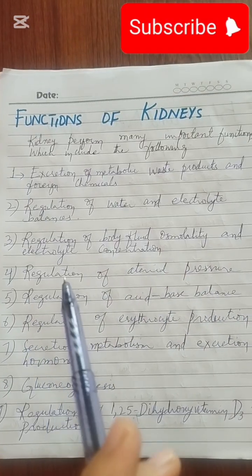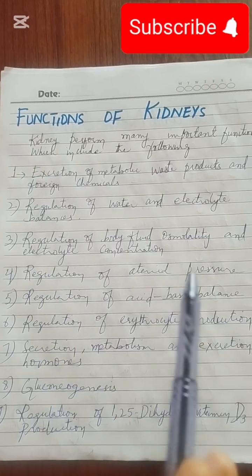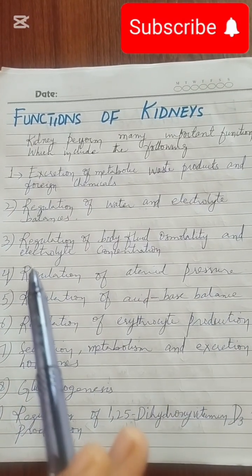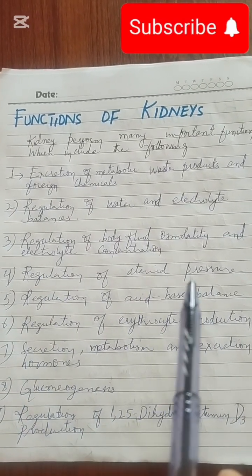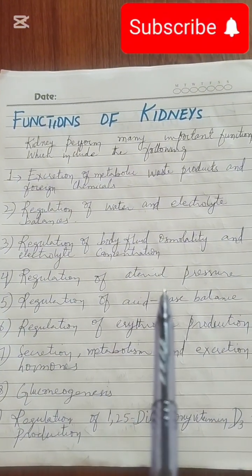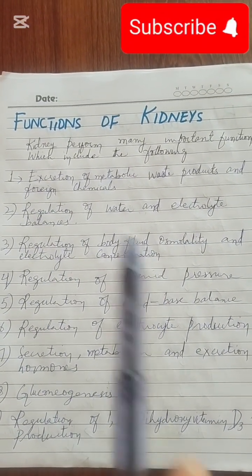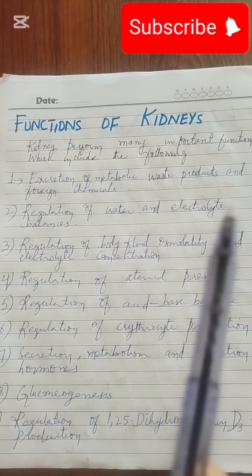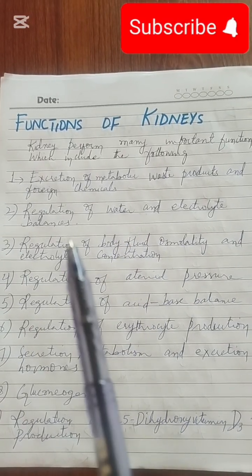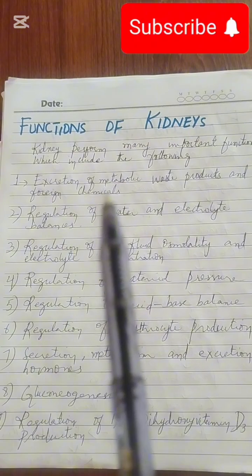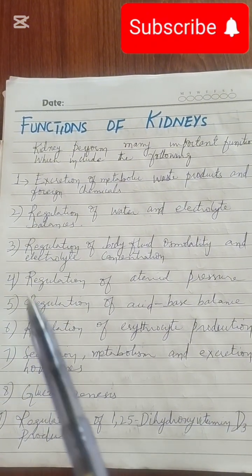So the next one is a regulation of arterial pressure. Kidney regulates the arterial pressure by regulating the blood volume and by releasing renin, and this is a hormone which stimulates the production of RAS system. This system increases the arterial pressure when it falls.